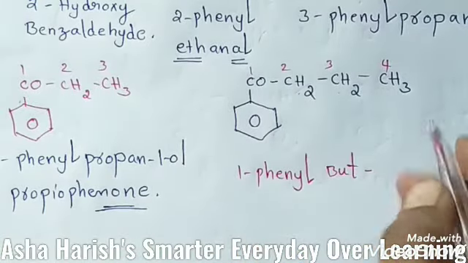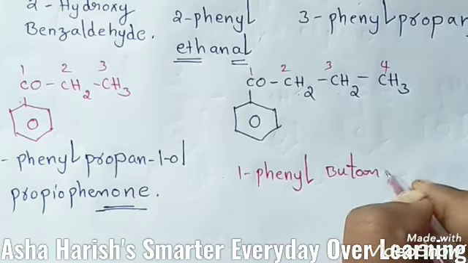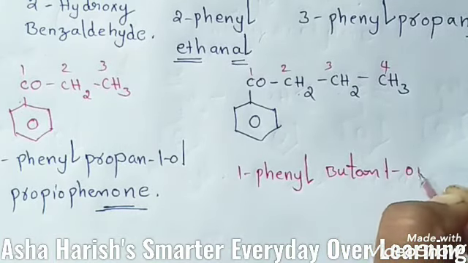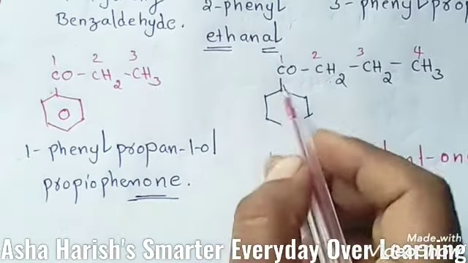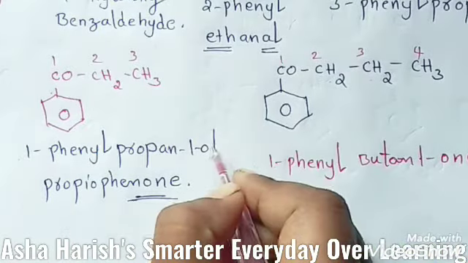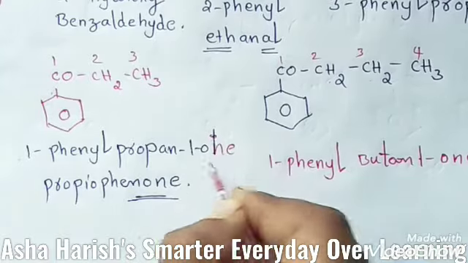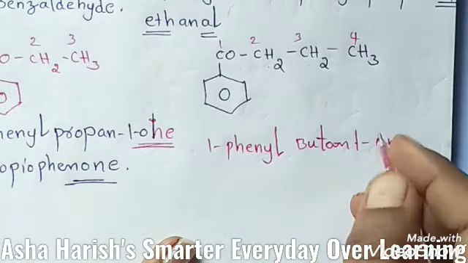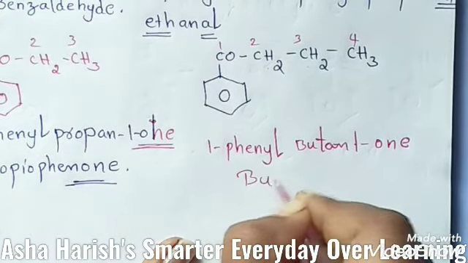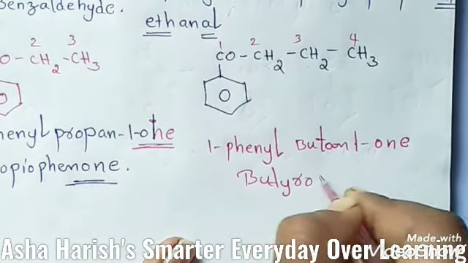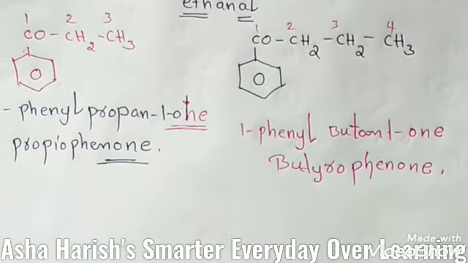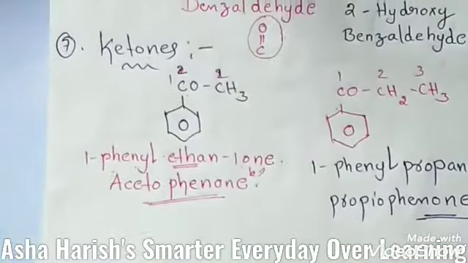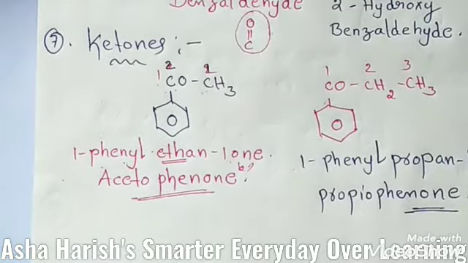The name should be butane, 1-one. Why? Because this is a ketonic group, so the suffix should be ONE. So this is also called butyrophenone. Okay, this is the complete information about ketones.